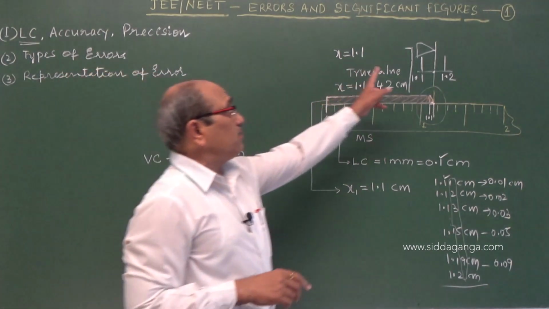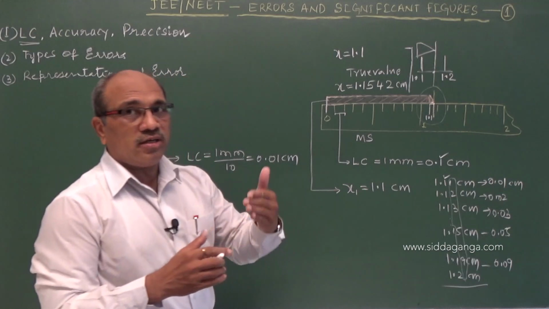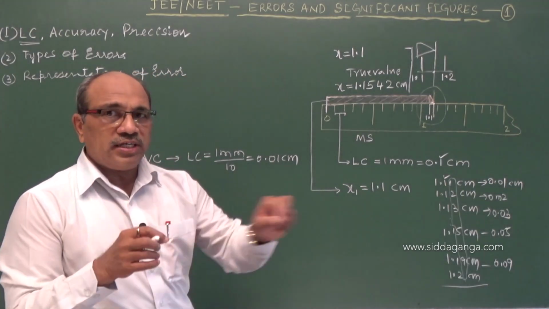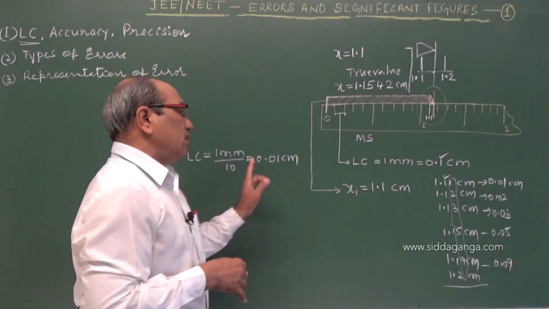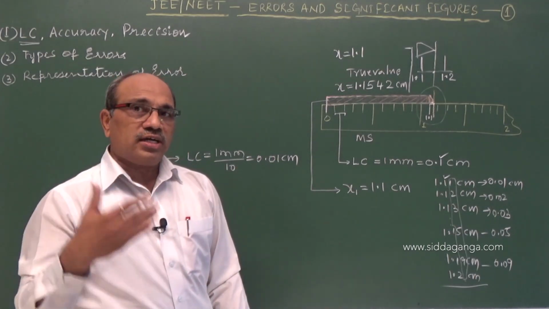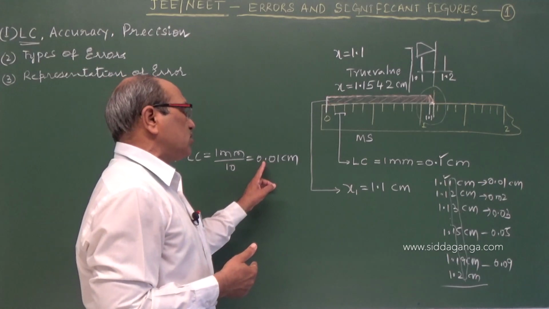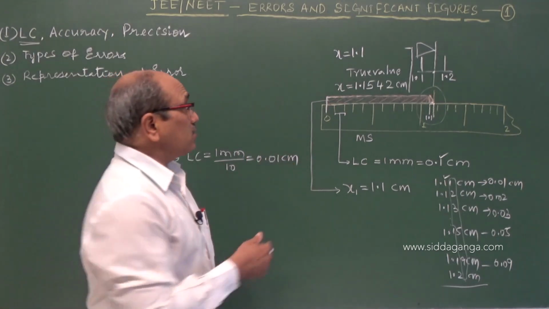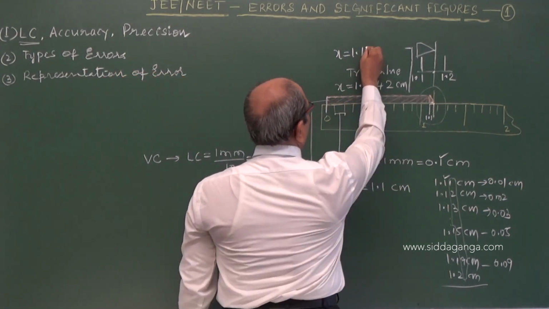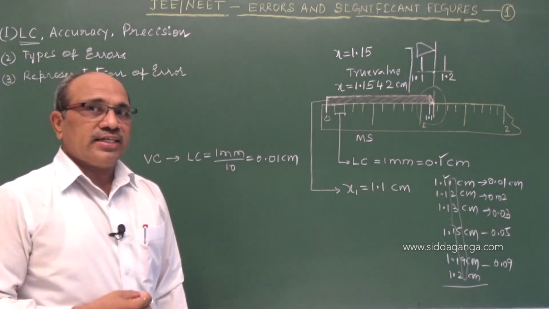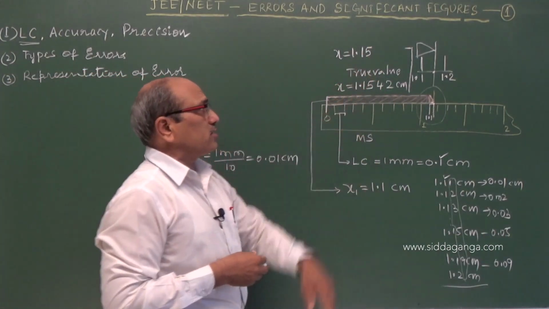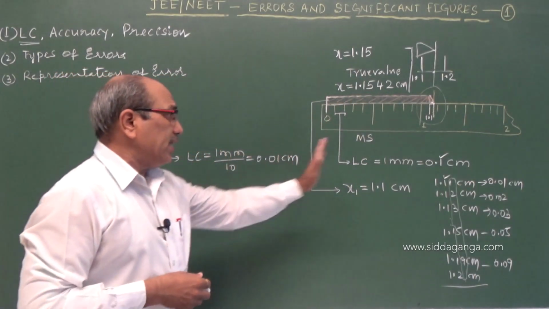Further, this 1 millimeter is divided into 10 equal divisions. There is a separate scale called the vernier scale. Combining that, we can get a reading accurate up to 2 digits after the decimal point. That means now I can get surety up to here. This is the reliable, certain number. Certainty lies up to this, not below.